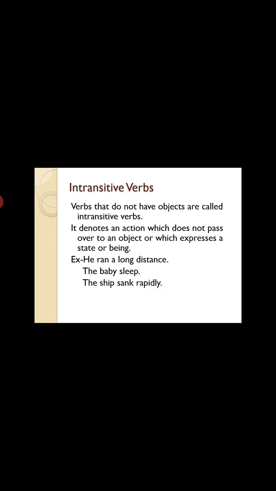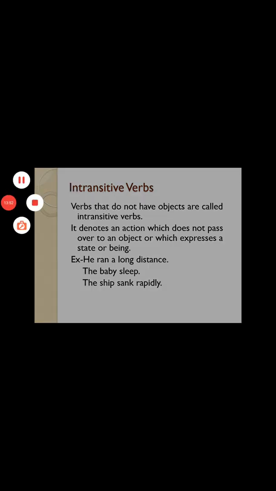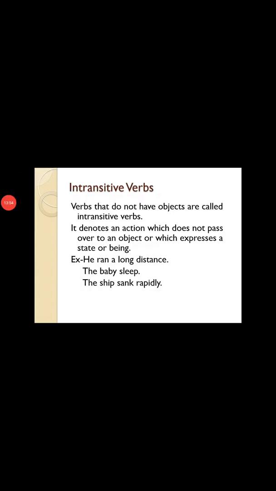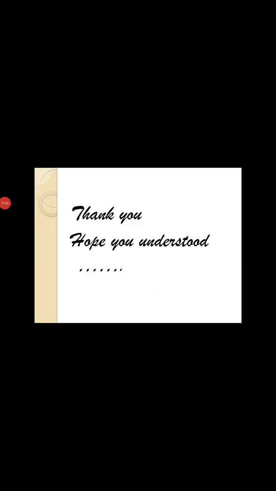So ship sank rapidly. है ना? Ship जो है वो जल्दी से sank हो गया. But where? How? Nothing is given. So these sentences are intransitive and the verb in this sentence is also intransitive verb. Okay. So I hope you understood, and if there is problem we'll discuss later. Okay.